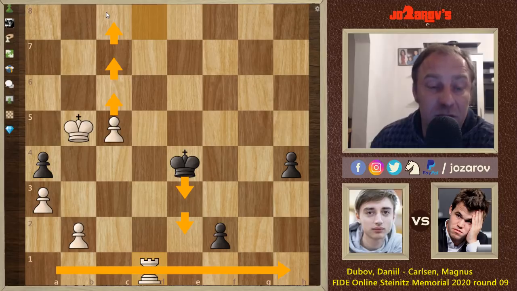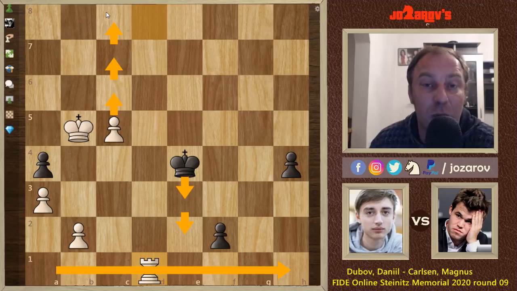Okay, this was maybe a surprise in the tournament. Now Danil Dubov takes the lead in the tournament. He is a half of a point in front of Magnus Carlsen. We'll see, still one more day to play. Magnus has to improve, but also hope that Danil Dubov makes a mistake in the continuation of the tournament.